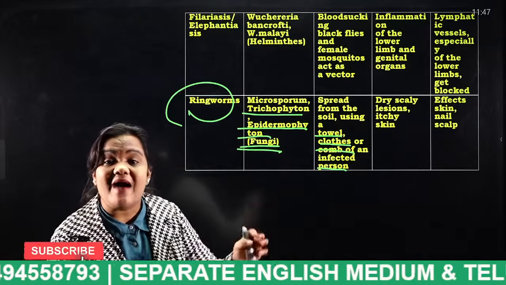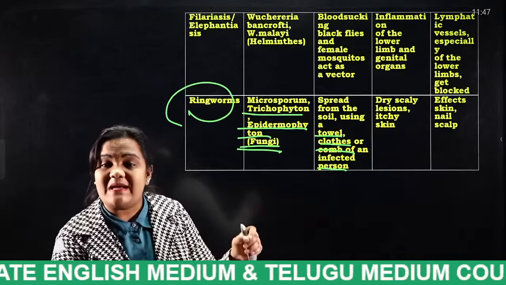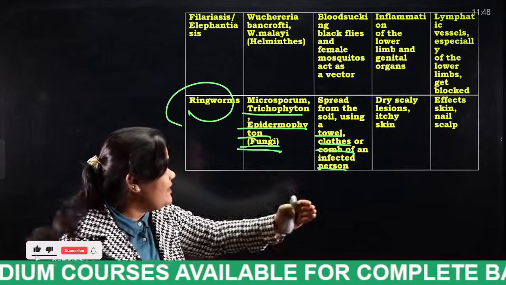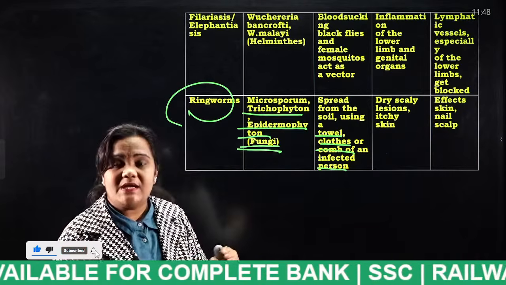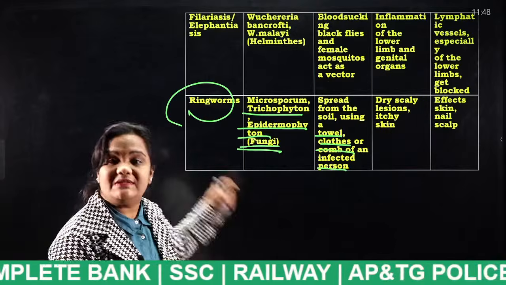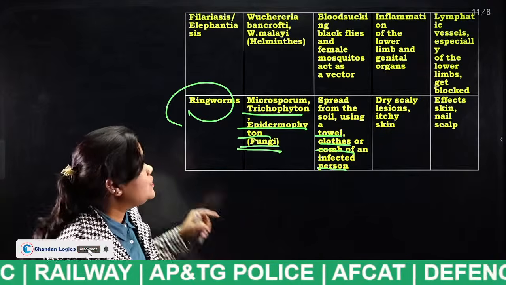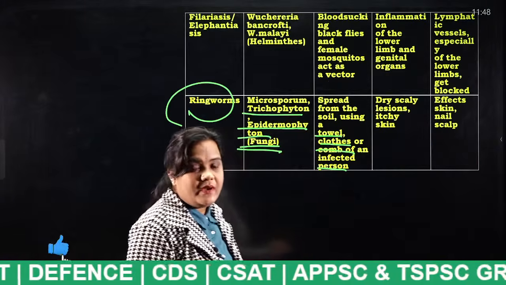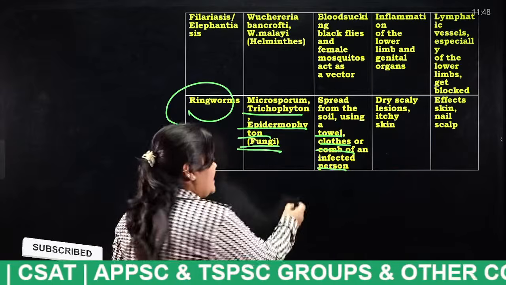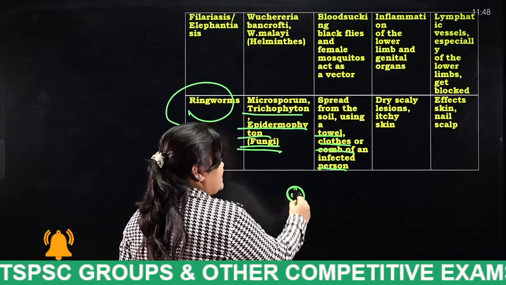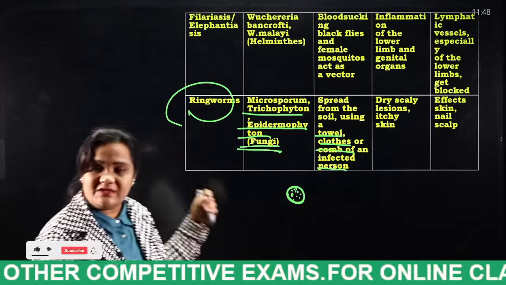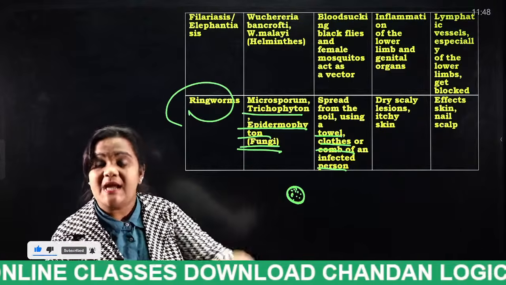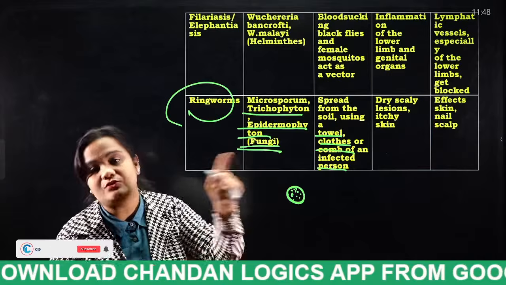If a person has ringworm, and if he uses his comb, or his towel, or his clothes, that person will also be infected with this ringworm. Okay, very, very important. So what are the symptoms, students? Dry scaly lesions, itchy skin. If a person is infected with this ringworm and another person uses that person's towel or clothes or comb, this ringworm will spread from this person to that person also.